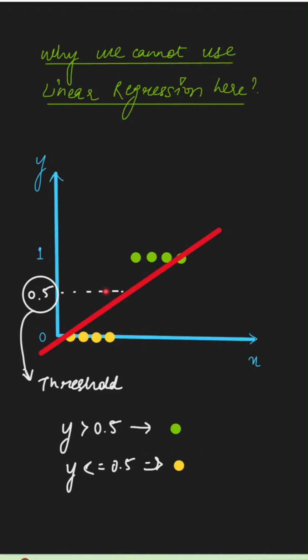So if the y value is above 0.5, then we will classify this as a green point, which means y value as 1. And if the y value is less than 0.5 from this model, then we will classify this as a yellow point, which means y is equal to 0. Suppose we are able to do it. Now let's change the scenario.